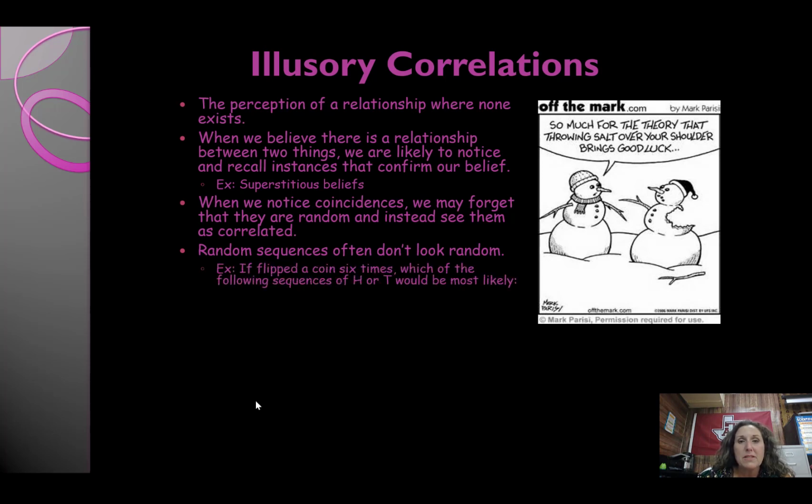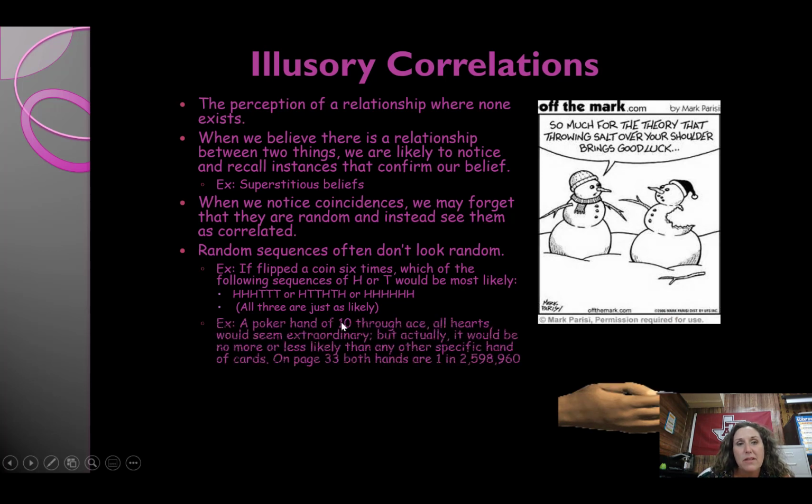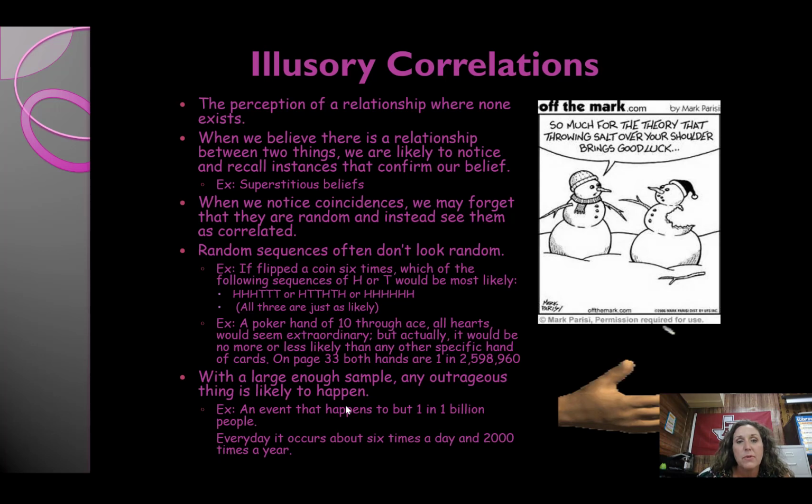If you flip a coin 6 times, you could get this or this or this. All 3 are just as likely, but you would think that this one was super random while this one is more normal, right? But the reality is, mathematically, all 3 of them are just as likely to occur, okay? With a large enough sample, any outrageous thing is likely to happen. That's why we draw a best fit line on the scatter plot. We don't necessarily take every single data point into account.